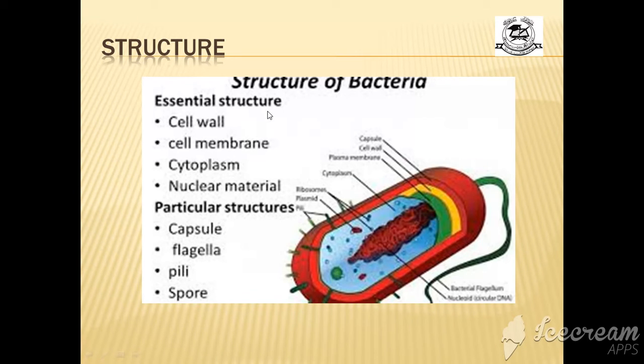Okay, these four things are essentially present in all kinds of bacteria, but some are particular structures like capsule, flagella, pili and spores. These are the particular structures present in some kinds of bacteria and not present in other kinds. So these four you need to remember: cell wall, cell membrane, cytoplasm and nuclear material.